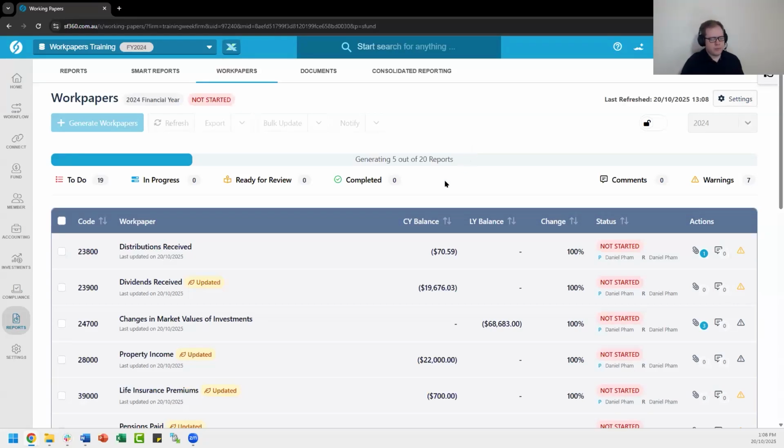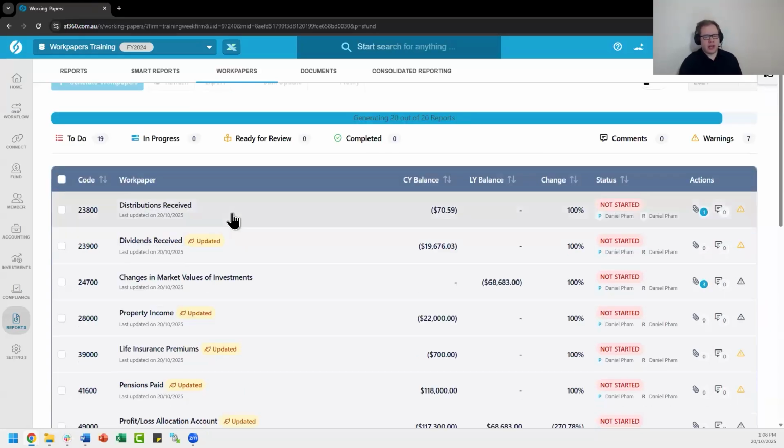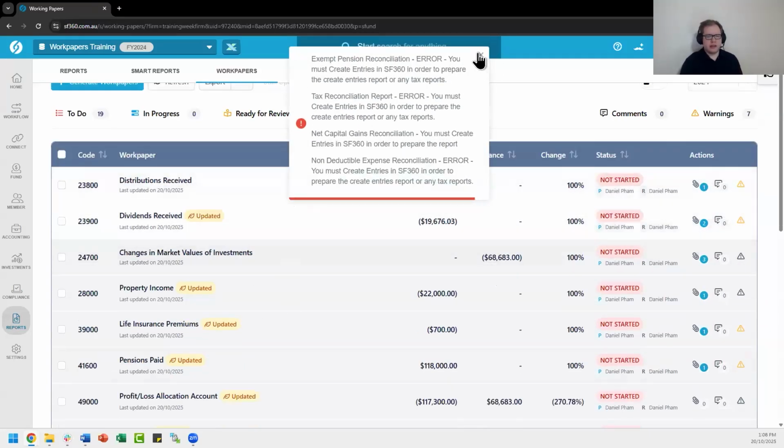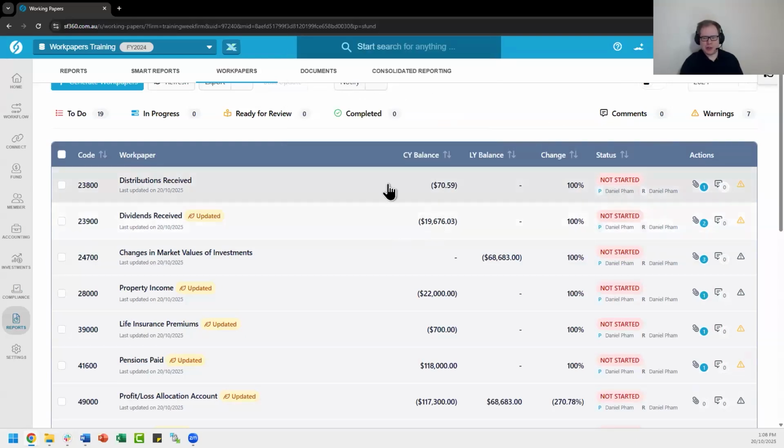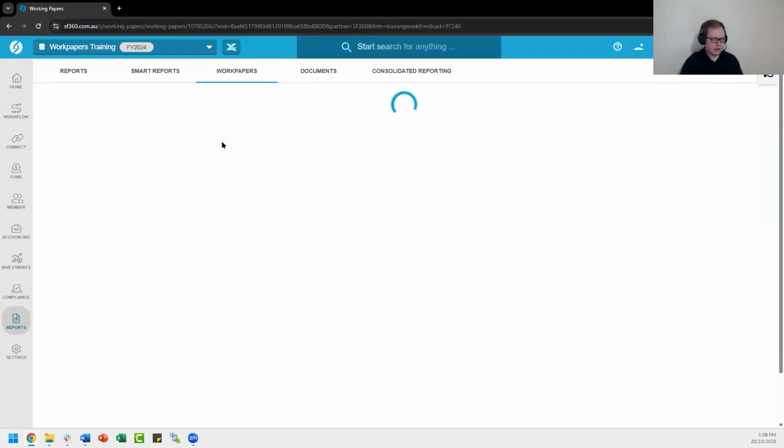The third function here, which you might have forgotten, is to do with our account review, which is the main processing for Workpapers. What I mean by account review is that we're going to go into each of these sections underneath here. Apologies for these errors as we are in a training environment, so we'll experience that a little bit. So our account sections here, we can click into these.